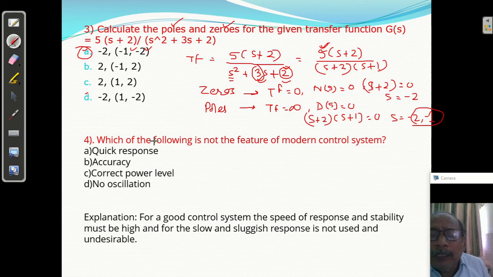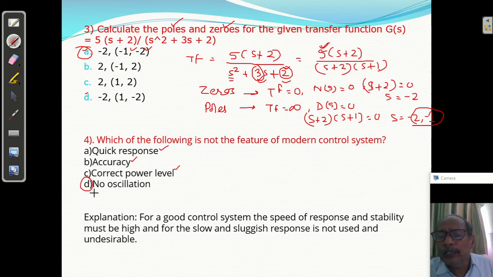Next, which of the following is not the feature of a modern control system? Quick response, yes, quick response must be there, accuracy must be there, correct power level must be there. No oscillation? Oscillations will also be there always, so no oscillation is not the feature of a modern control system.